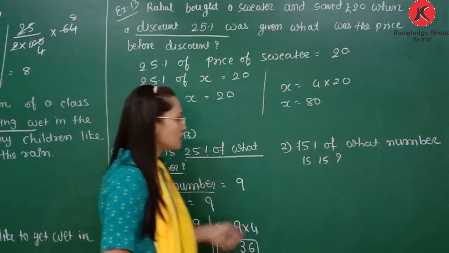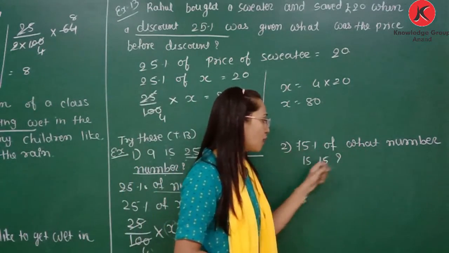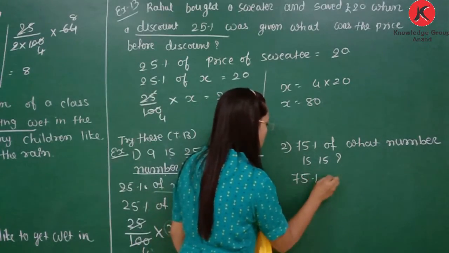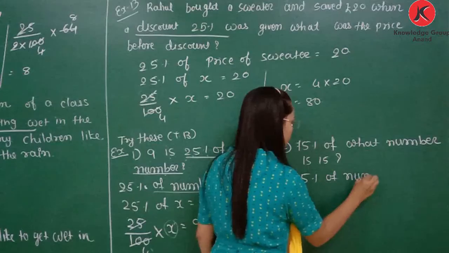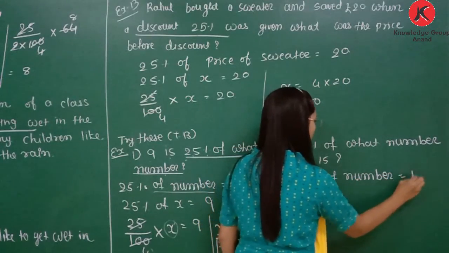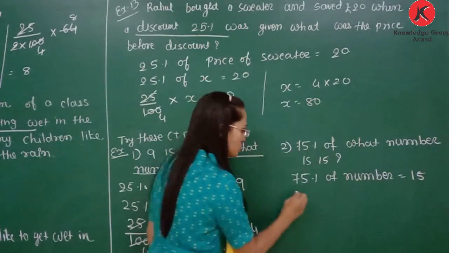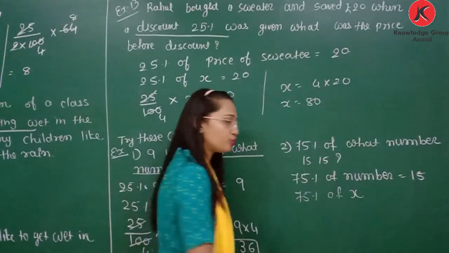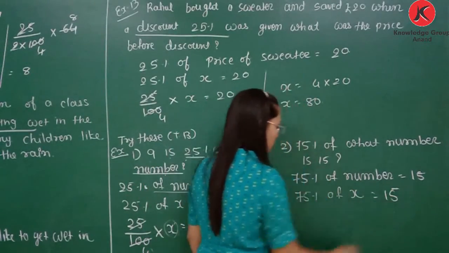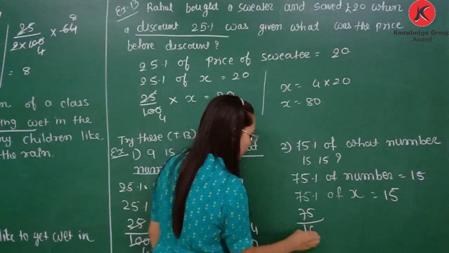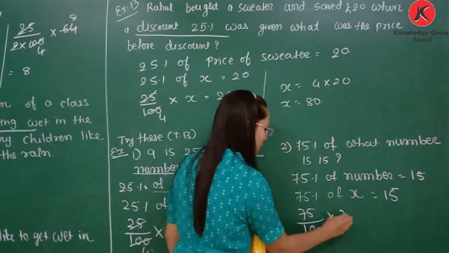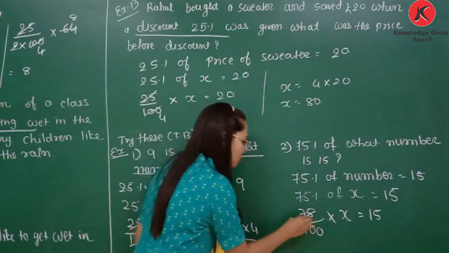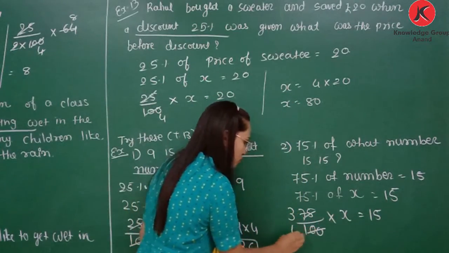Now next one. 75% of what number is 15? So we can write 75% of number is equal to 15. So 75% of X, we can write number not known to us. So it is 15. Now 75 divided by 100. Of means multiplication. X is 15. 25 3s are 75. 25 4s are 100.